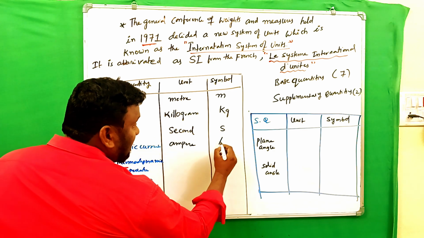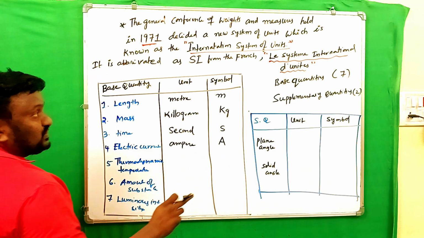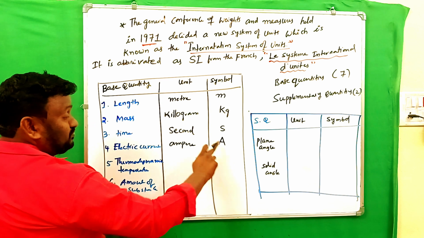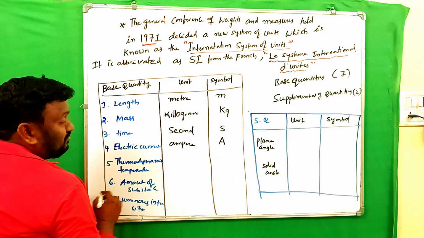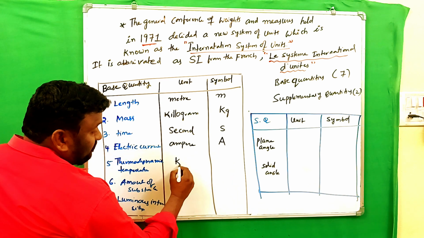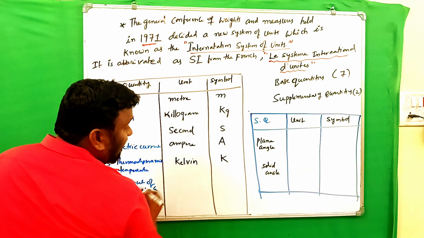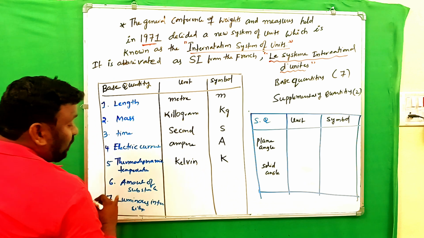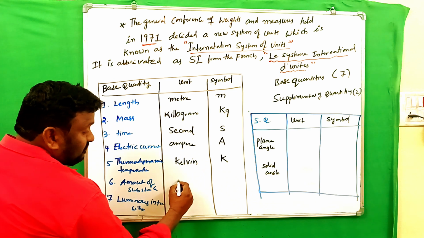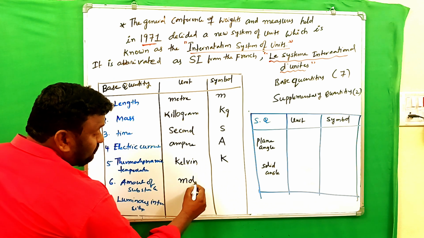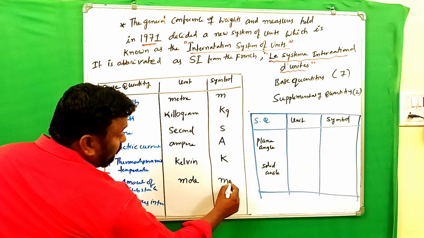And symbol is capital A, because ampere is the scientist name. Thermodynamic temperature, Kelvin, and symbol is K, capital K. Amount of substance, mole, so MOL.